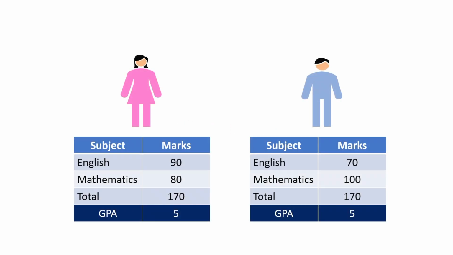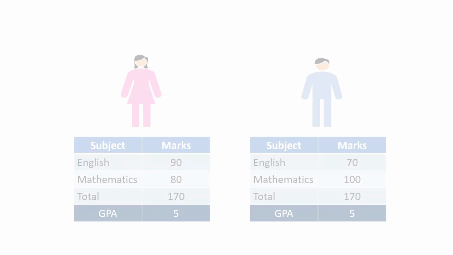What is variance? Look at these two results. Are they equally intelligent? Their GPA number is the same, but they are not equally intelligent. Variance reveals this variability from a center point.